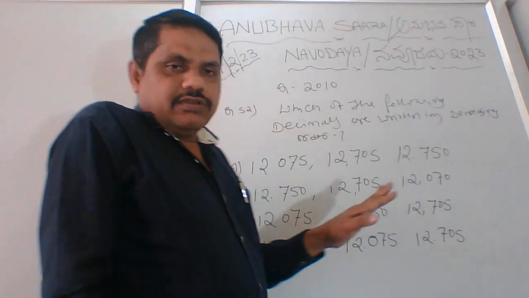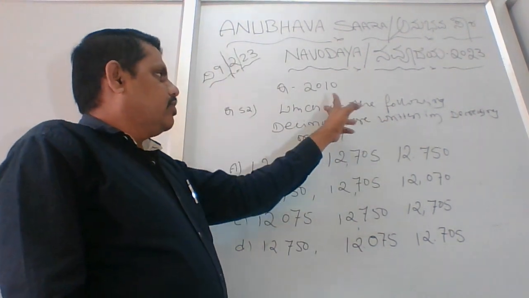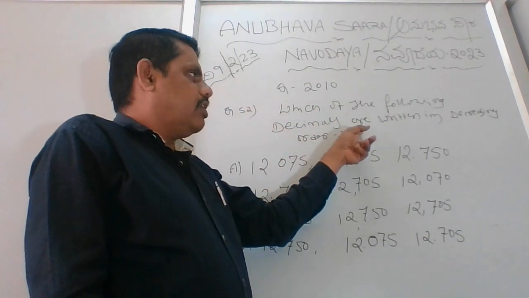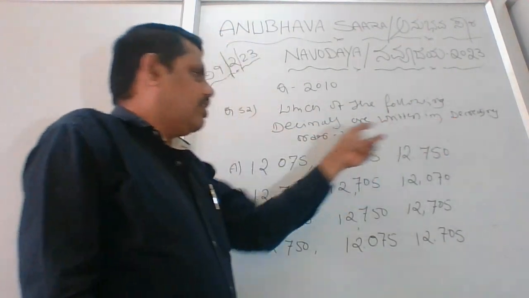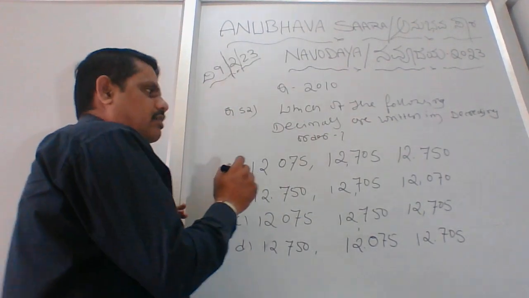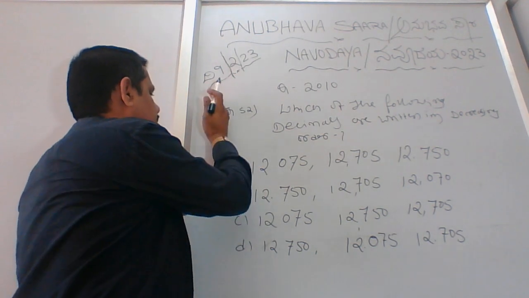Now leave this option and understand the question. Which of the following decimals are written in decreasing order? I hope everybody has learned what decreasing order is.